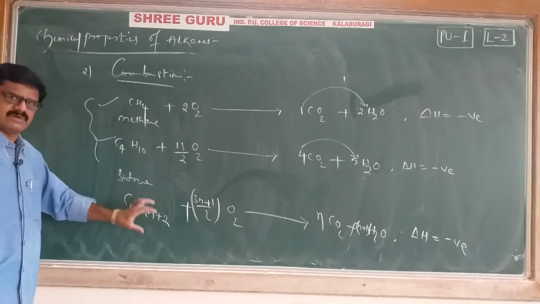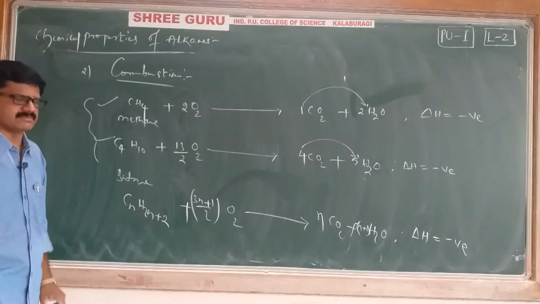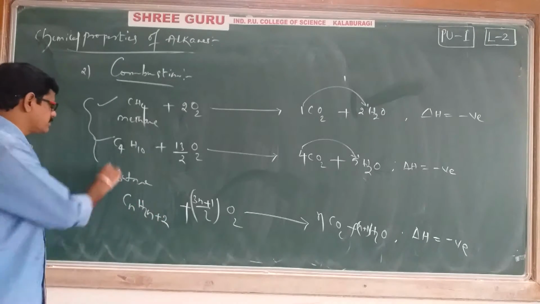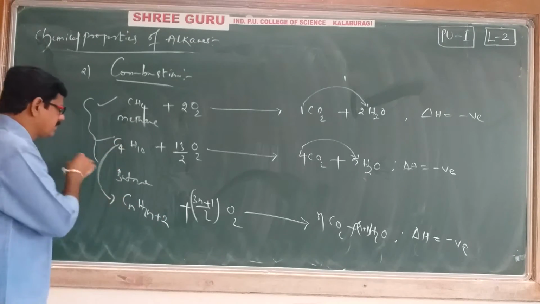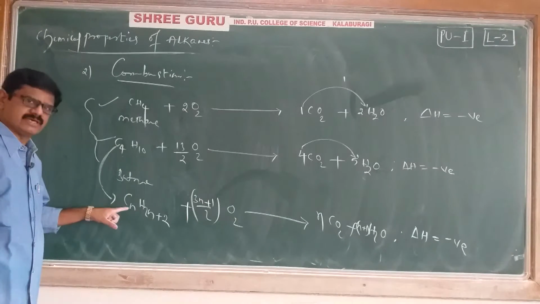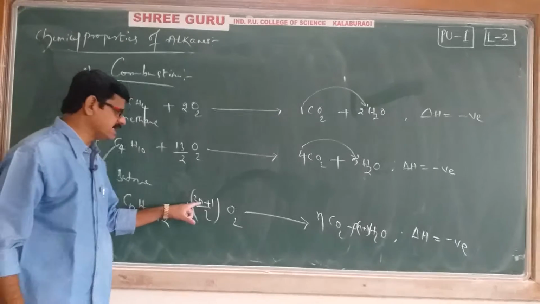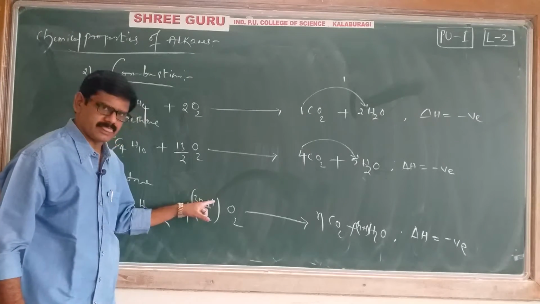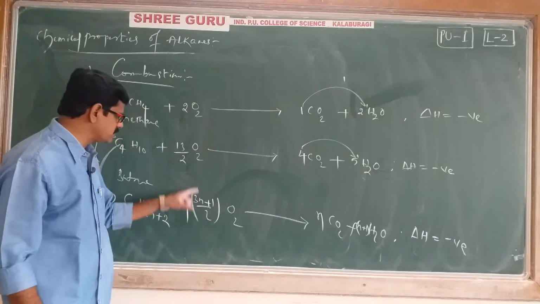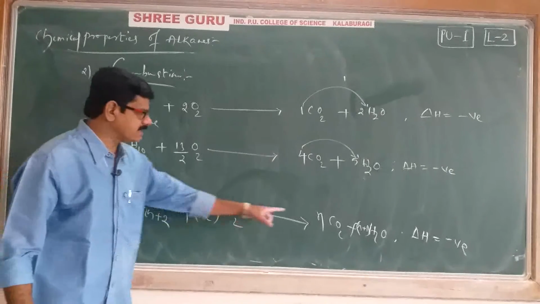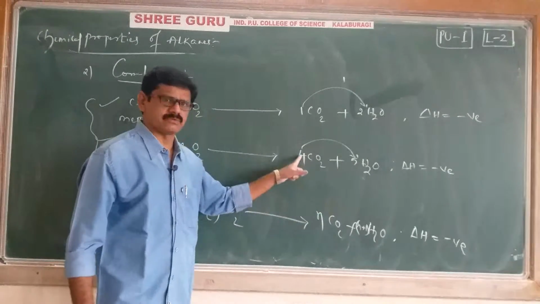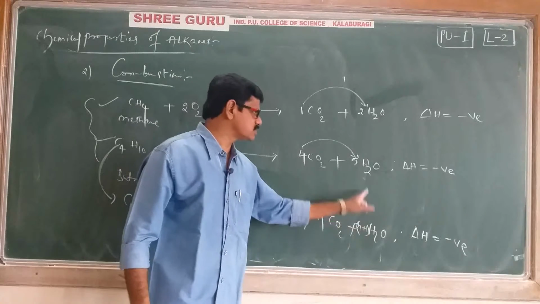It is a general reaction. Whether it is correct or not, we will check by comparing with the C4H10 equation. Instead of n we write 4. 3 into 4 is 12, plus 1, 13, so 13 by 2. And n equal to 4 gives 4 CO2, and n plus 1 gives 5 H2O.